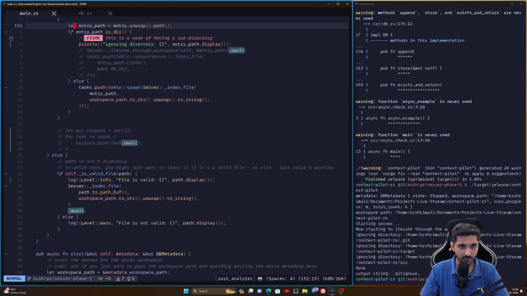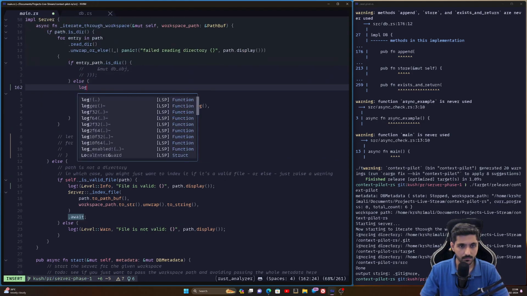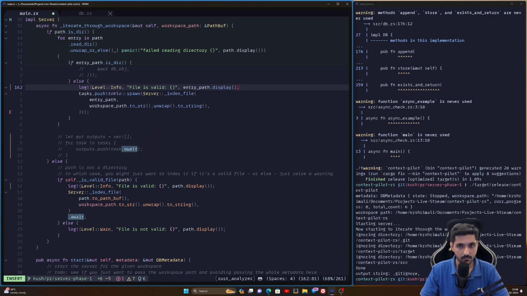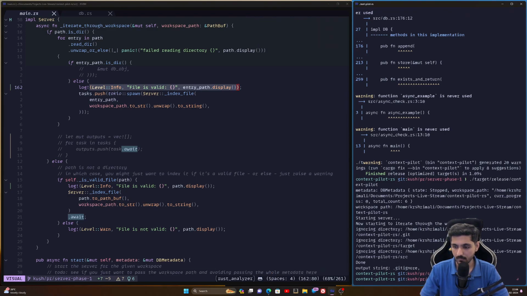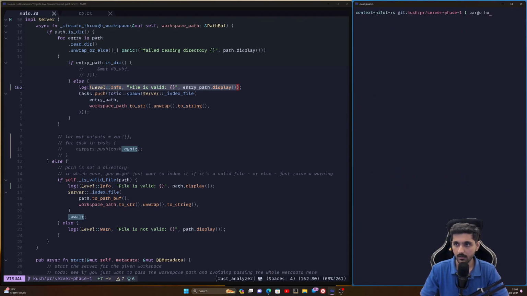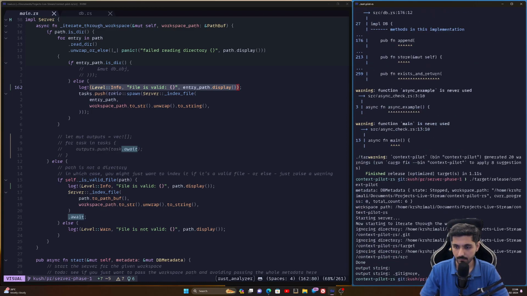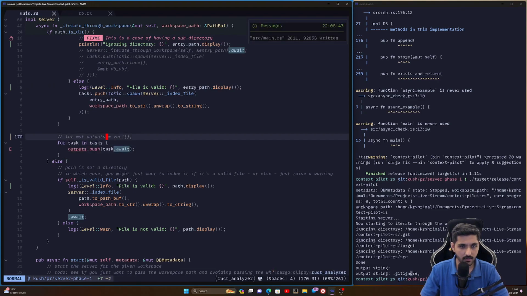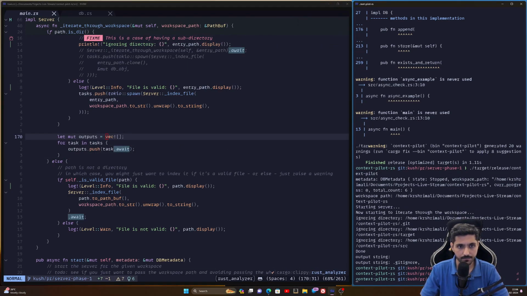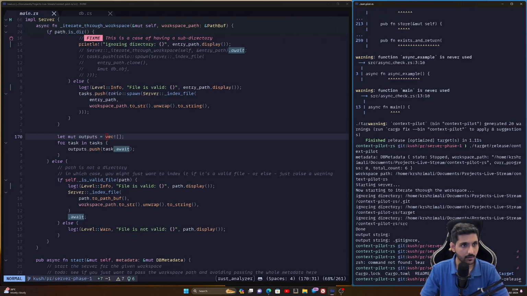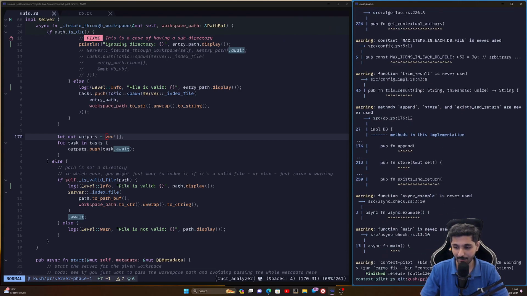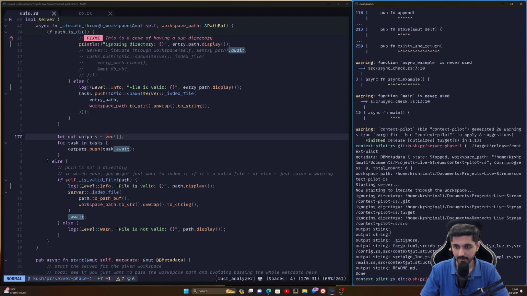All right. But is it coming from here? Cargo build release dot target context. Oh, is this level, file is valid, not getting printed? Can I just push this again? Because I want to see what happened here. Cargo build release. I'm gonna release it again, guys. I'm not gonna release it again, I'm gonna build it again. Yeah, I think logs are not coming up, right?